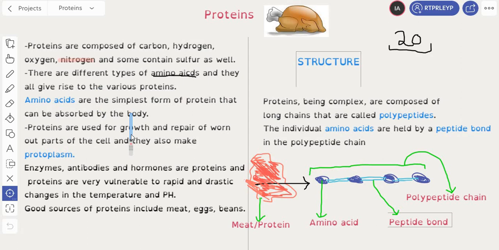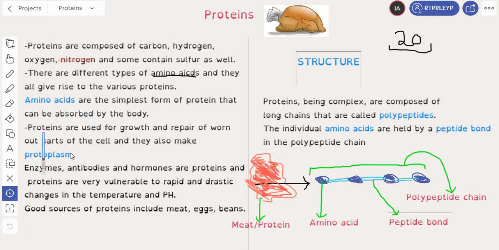Now here's the detail I'm going to get into. When you eat something, it needs to be broken down so that it can be absorbed by the body. Now what do we mean when we say absorbed? What I mean by that is that it needs to be in a form that can dissolve in water, which means to be soluble, and pass through the cell surface membrane. If it's too big, it won't pass through. Small enough, yes, it can pass through. So your proteins need to be broken down into amino acids so that they can be absorbed, or pass through the cell surface membrane into the cell, and be utilized.